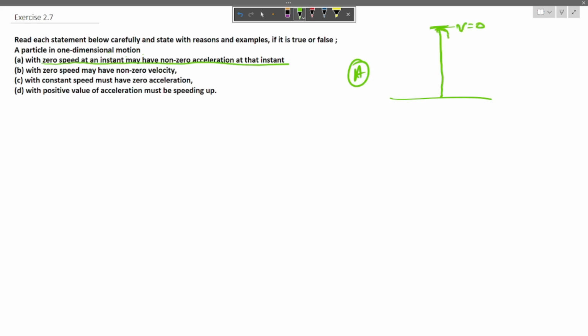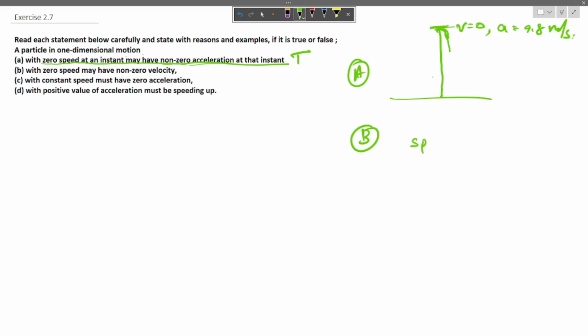Now it will go downward, but we still have an acceleration acting downwards. It is due to gravitational force, which is 9.8 meter per second square. So this statement, that zero speed at any instant may have non-zero acceleration, is true, as we have seen in this case. Now the second question is, with zero speed may have non-zero velocity.